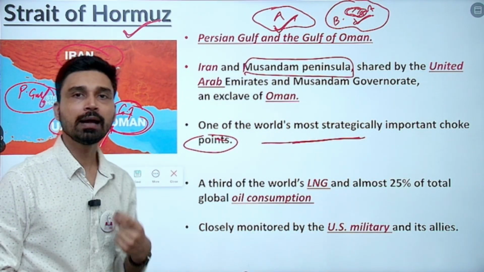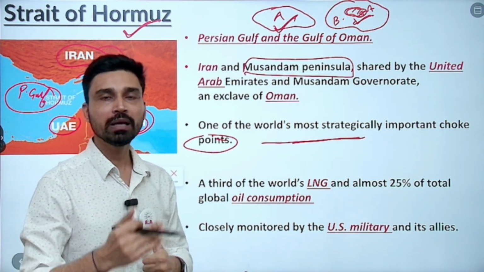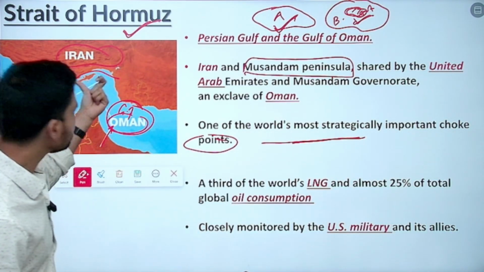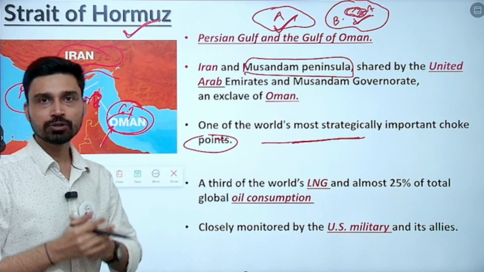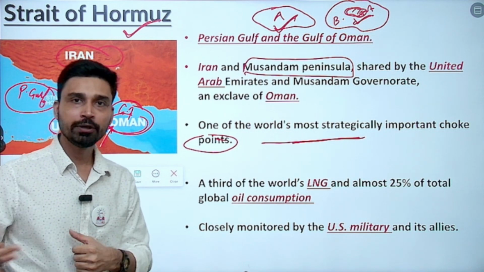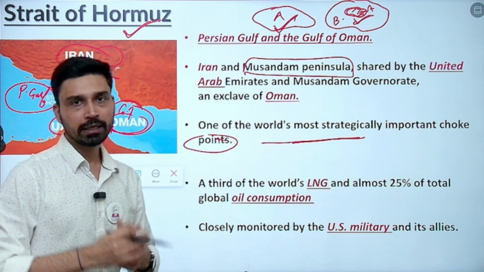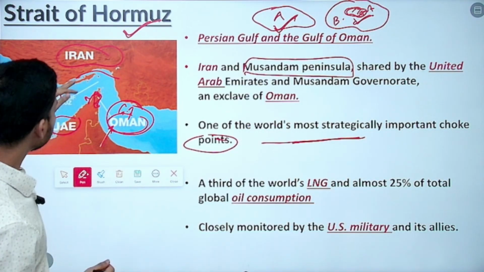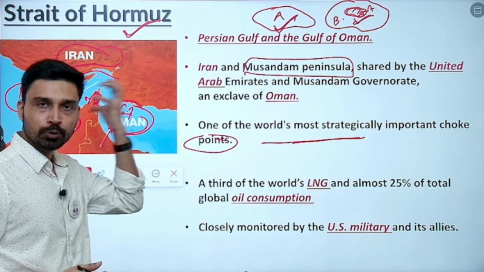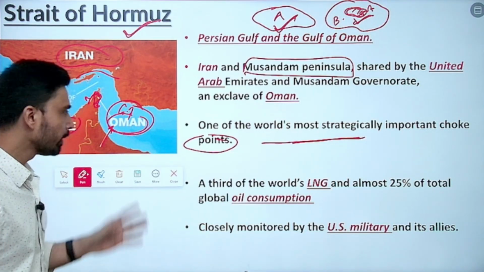And that's why Iran every now and then keeps on coming up with a threat that they would block the Strait of Hormuz if US forces attack them. Recently also we have seen, when US sends USS Abraham Lincoln toward Iran to threaten it, Iran has stated that they would mine this entire area. They will put a lot of sea mines so that shipping becomes almost impossible and costly.